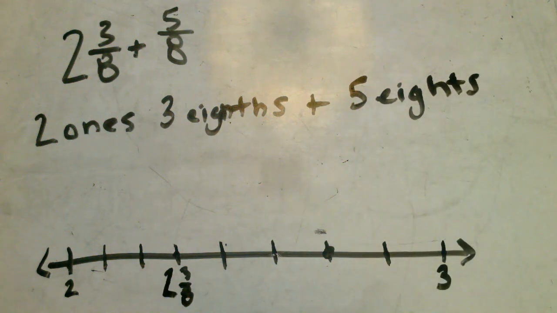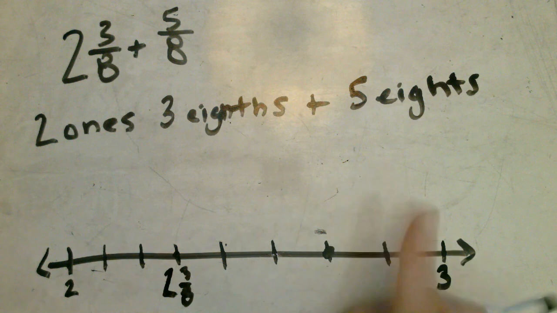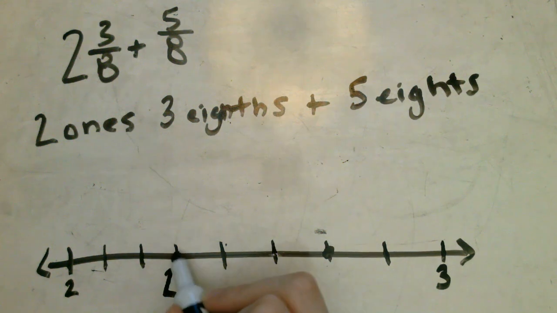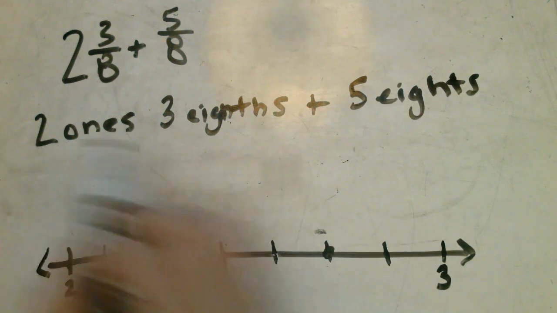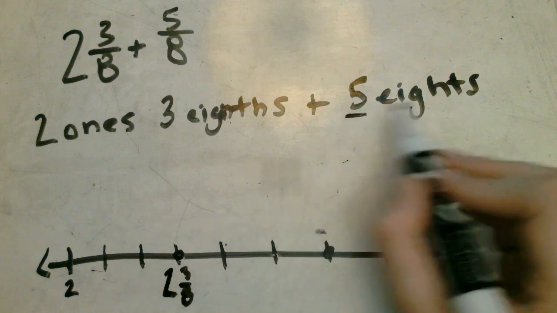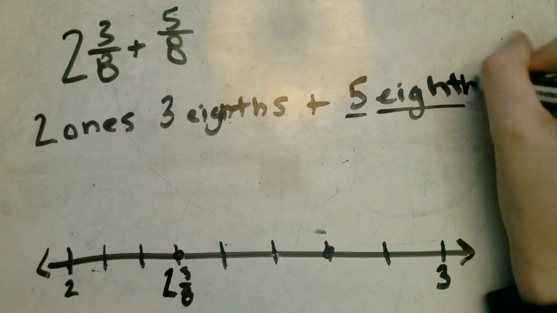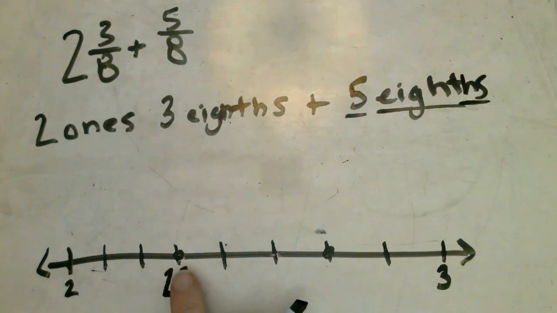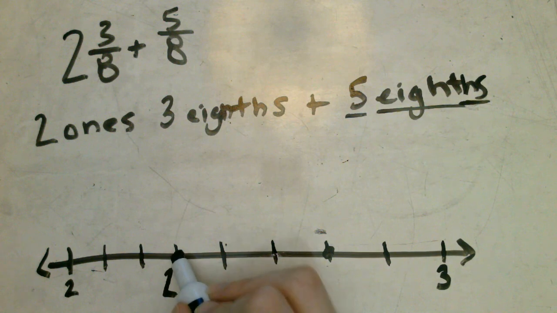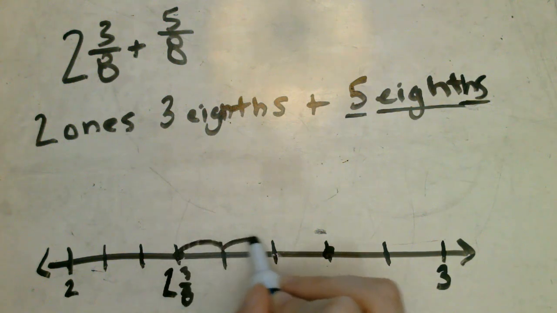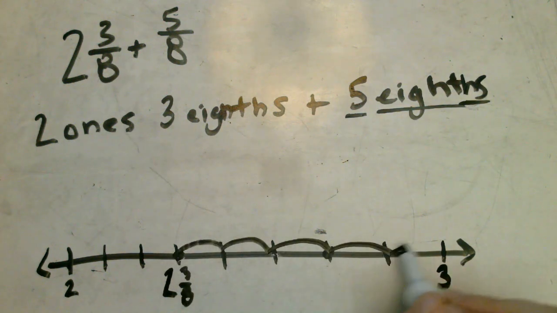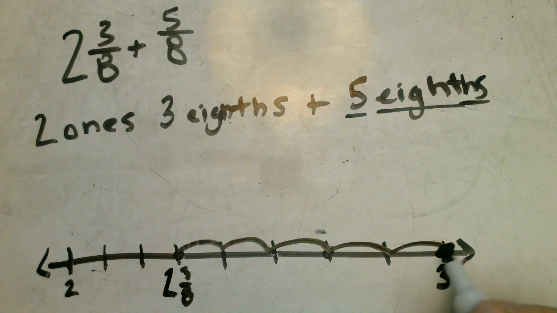If we were to show this addition problem on our number line, let's start at 2 3/8. And we're going to add 5/8. Oh, I spelled eighths wrong over here. I forgot an H. We're going to count over 5/8. Count up with me by counting up 5 jumps. 1, 2, 3, 4, 5.